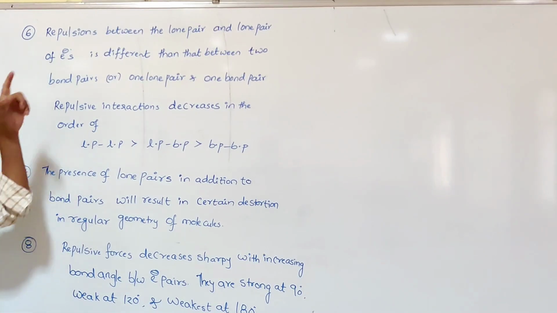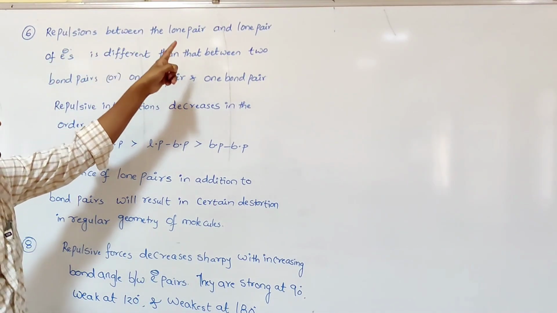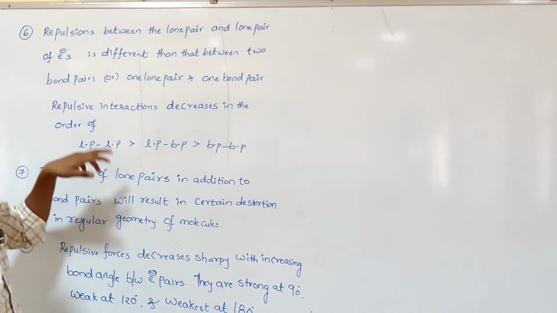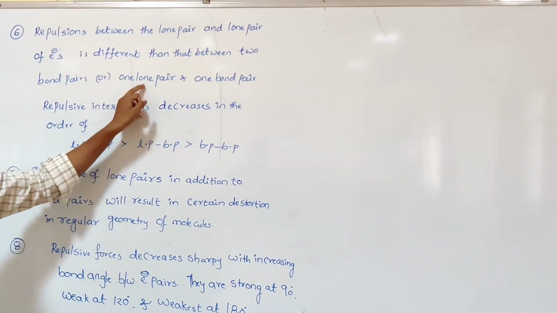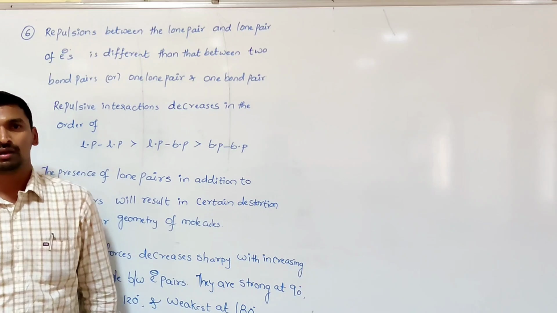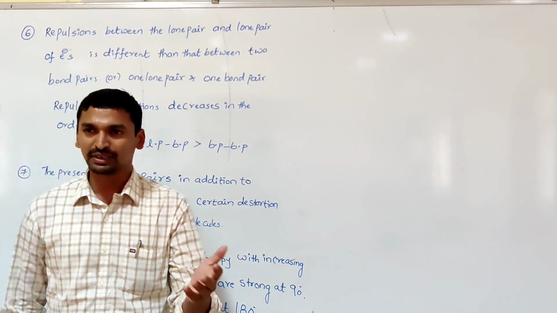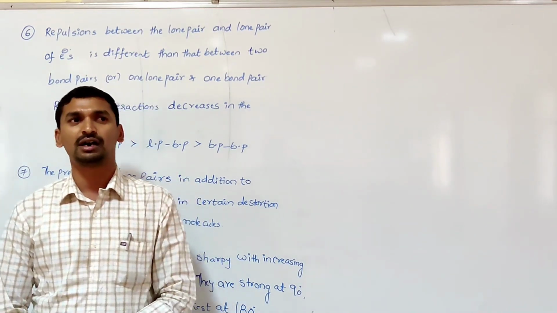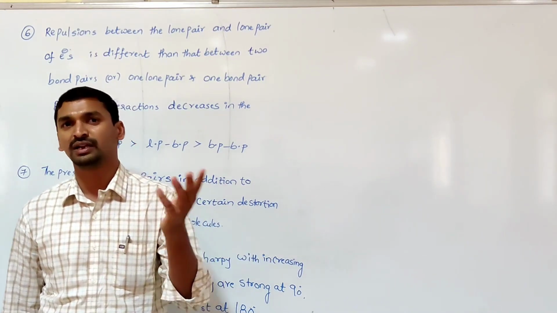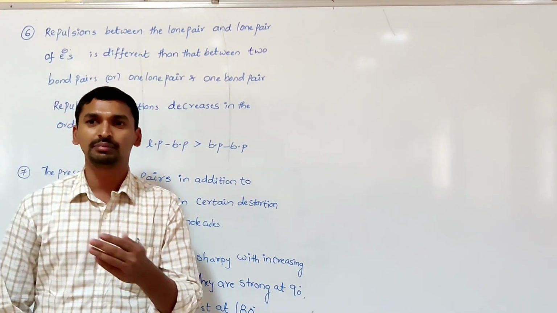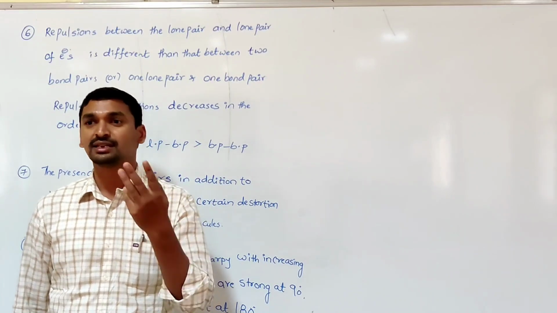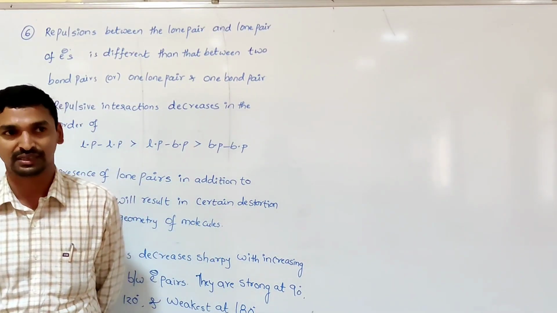The sixth postulate: repulsions between a lone pair and a lone pair of electrons are different from those between two bond pairs or one lone pair and one bond pair. That means in a molecule, around the central atom, sometimes all the electron pairs are bond pairs, and sometimes lone pairs are present as well as bond pairs. Sometimes more than one lone pair is present. In those cases, three types of repulsions exist.